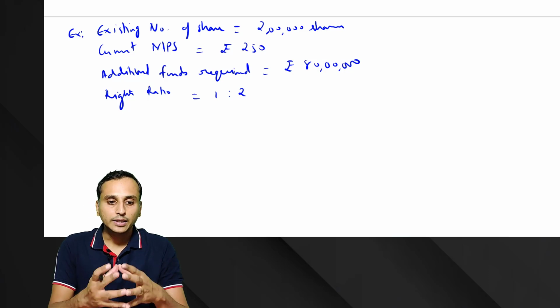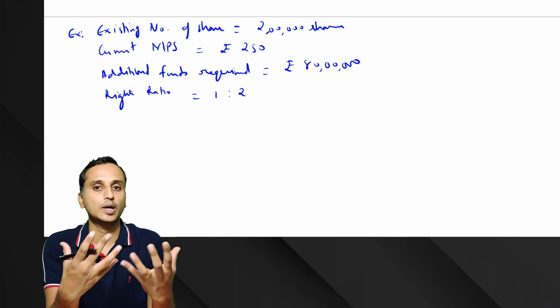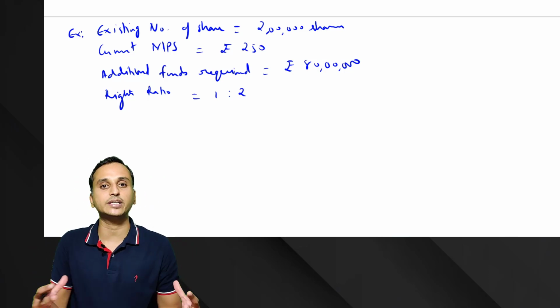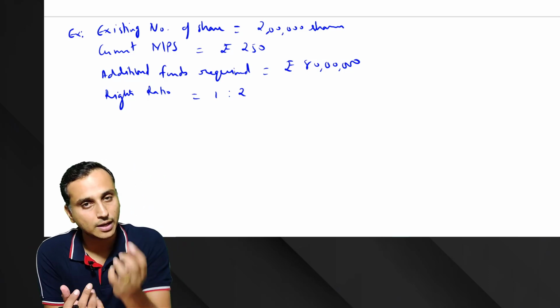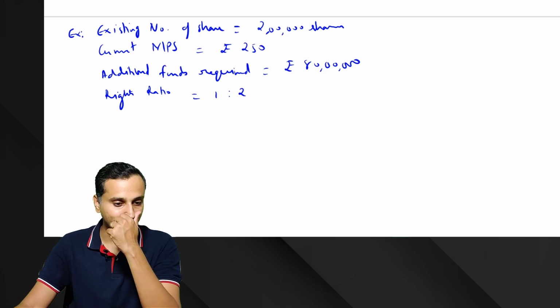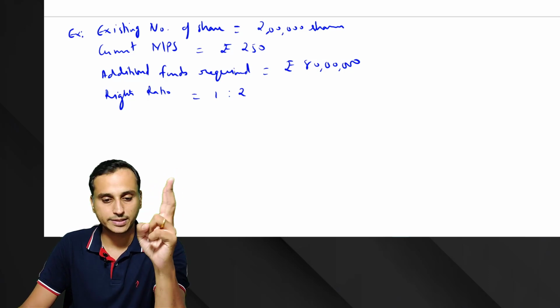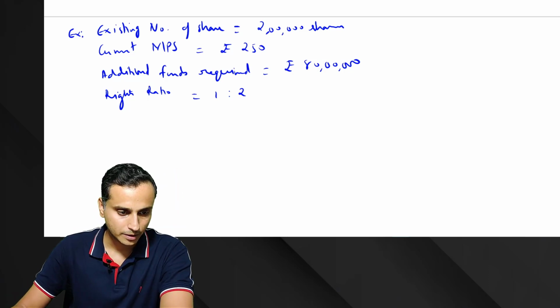Now what is this rights ratio? Using the rights ratio only we'll be calculating how many rights shares the company will be issuing. So if the number of rights shares is not specifically mentioned in the question, then rights ratio will be given. So rights ratio 1:2 would mean that one right share will be allotted for every 2 shares held. So let's calculate all the various values.